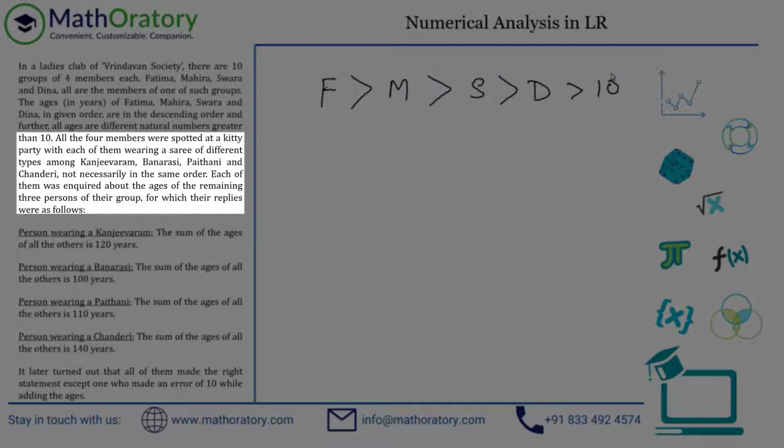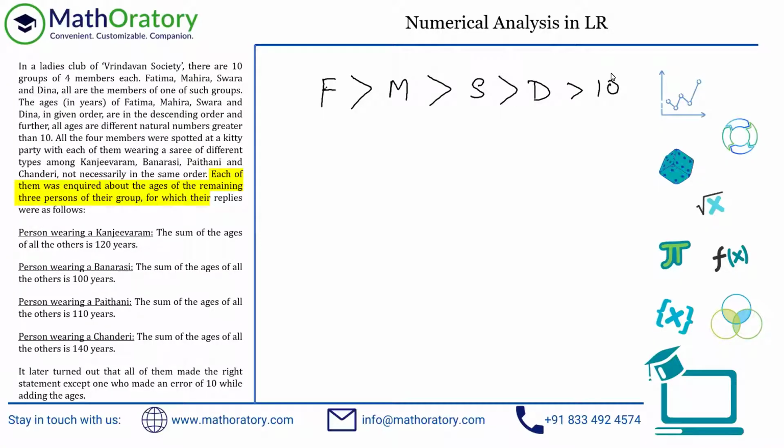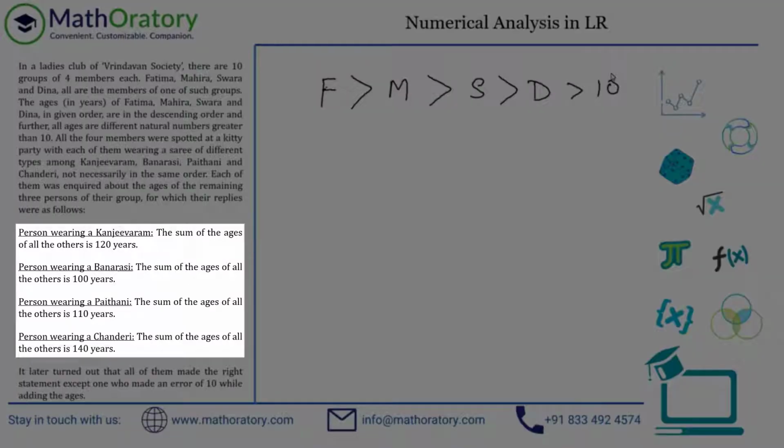Great. Each of them was inquired about the ages of the remaining 3. All right, so everybody is asked about the ages of the other 3 people of the group. So F is asked about M, S, D, M is asked about F, S, D, and so on and so forth. Okay, for which the replies were as follows. Whoever wore the Kanjivaram, that person is replying the sum of the ages. Okay, so you can quickly have a glance into all the 4 statements they have made. All of them are talking about the sum of the ages of the other 3 people, right? Because they are talking about the other 3 people.